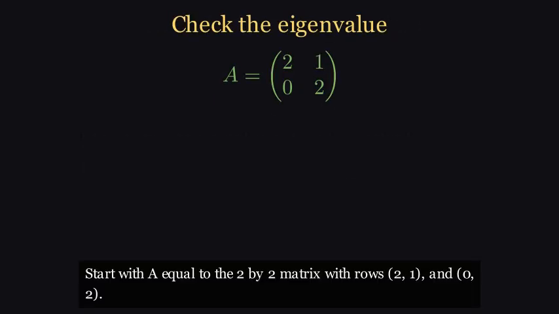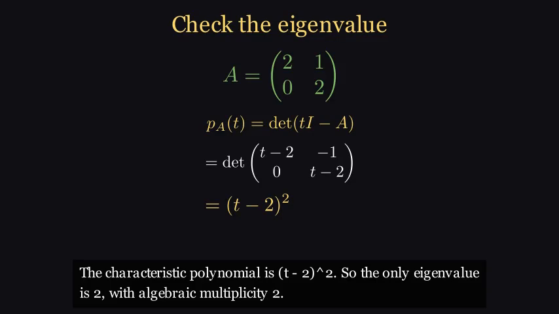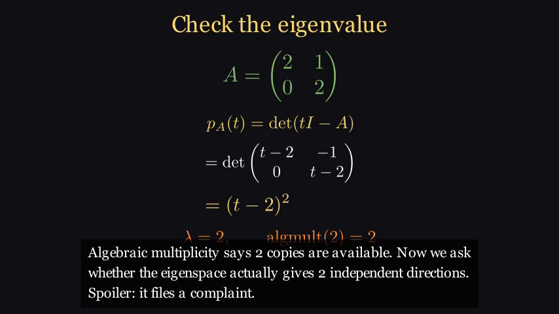Start with A equals the 2 by 2 matrix with rows 2, 1, and 0, 2. The characteristic polynomial is (t minus 2) squared, so the only eigenvalue is 2, with algebraic multiplicity 2. Algebraic multiplicity says 2 copies are available. Now we ask whether the eigenspace actually gives 2 independent directions. Spoiler: it files a complaint.